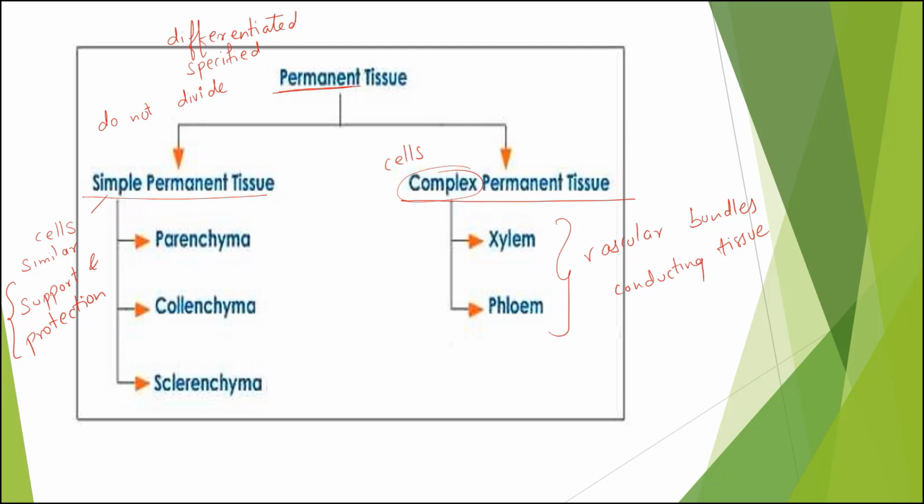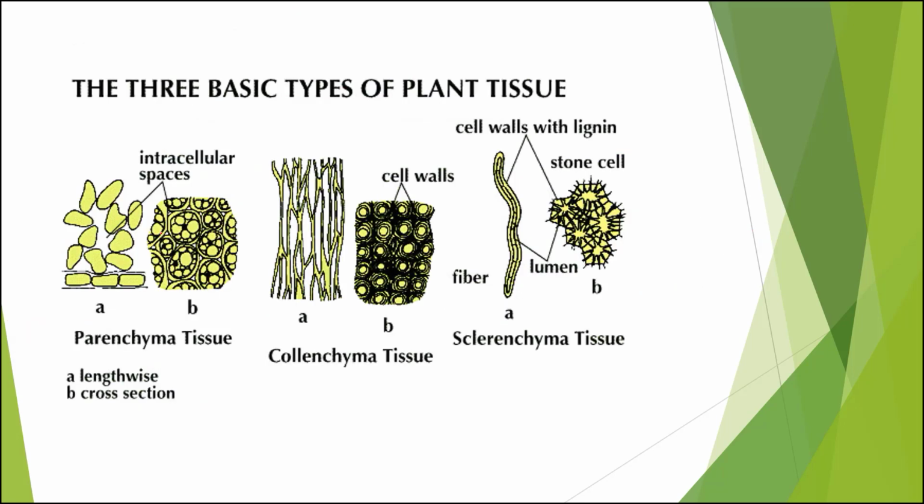Now, when we talk about a simple permanent tissue, first is parenchyma. See, this is a highly magnified image of the tissues. The cells of the parenchyma are very thin walled. Their walls are very thin and have intercellular space. See, this is one cell, this is another cell, and you can see a good amount of space between them. So this space which you can see is called intercellular space. Intercellular space means the space between the two cells.